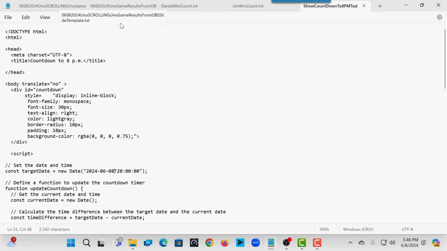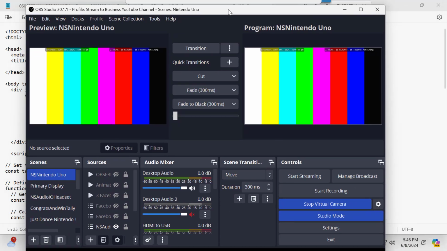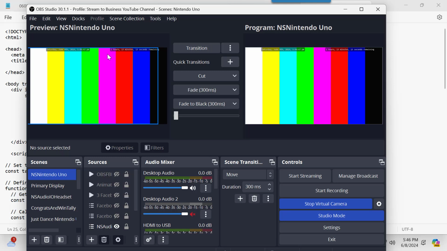So I'm going to switch back to here. Now I'm going to bring over OBS from my second screen just to give you some context. Right now I don't have Uno. My Uno switch is off, so it just shows you the color bars. But here's the output that it does.